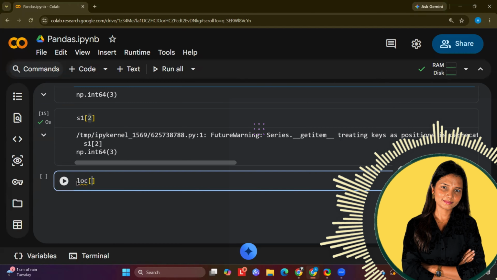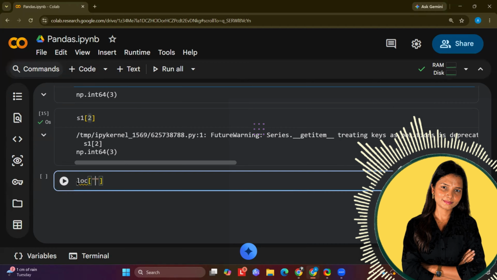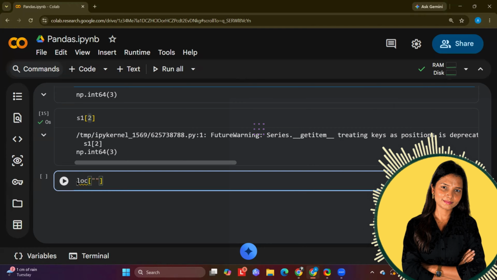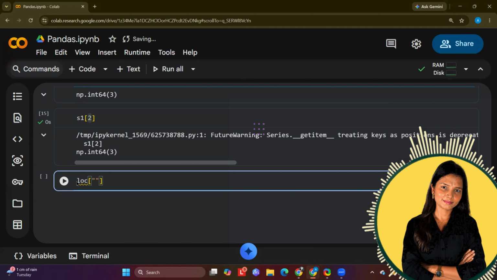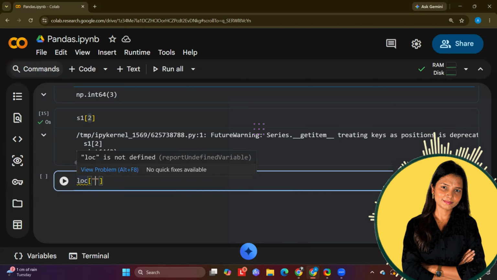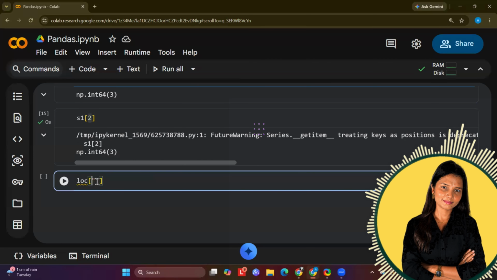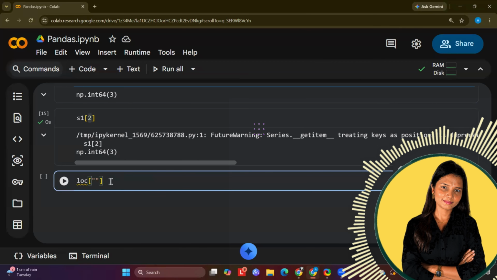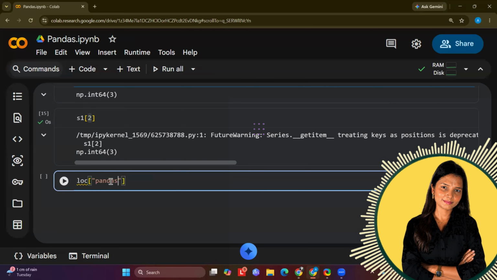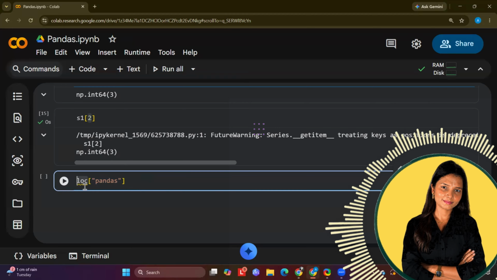LOC is for location. If someone asks me where do I live, I can mention my location, right? In which country specifically I live or in which state specifically I live, right? So location is label based. Location is label based, right? So I'm writing location is Pandas. So where do I have to apply this location? My location has to be applied on S1 data which I have created. So S1.loc square bracket Pandas. It means wherever in S1 there is a Pandas, check out what is the value stored at this particular index and give it to me. And we are getting 3.